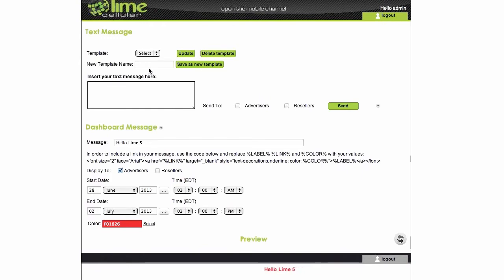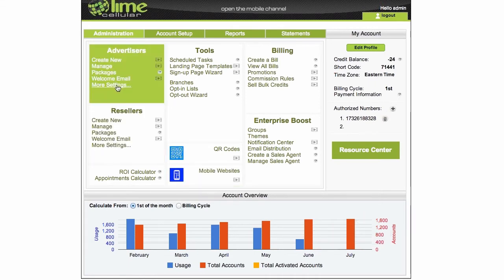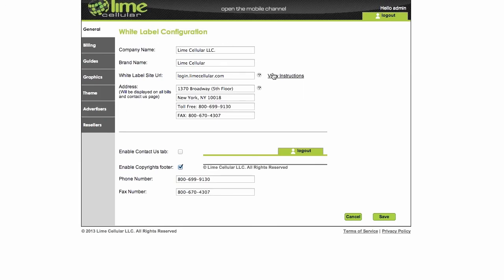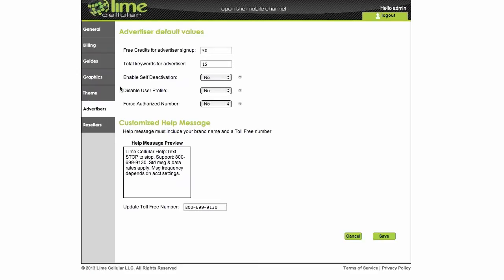Now, another thing that is super exciting, and we're going to use it and enhance it in the very near future, is, believe it or not, text messaging, right? On Notification Center. So authorized numbers is something that you will be able to force on your customers. So from now on, if I click more settings, or I can get there through account setup, advertisers, or I can go to advertisers, more settings, and get there as well. So as you see, everything kind of works together. The navigation is a lot easier now.